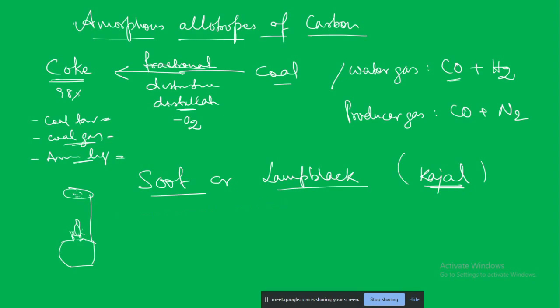The next important one is charcoal. So one is coal and the other is charcoal. What is the difference? Coal is obtained from nature, by mining. Charcoal can be manufactured.